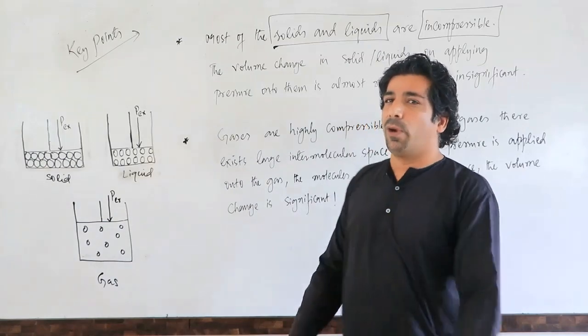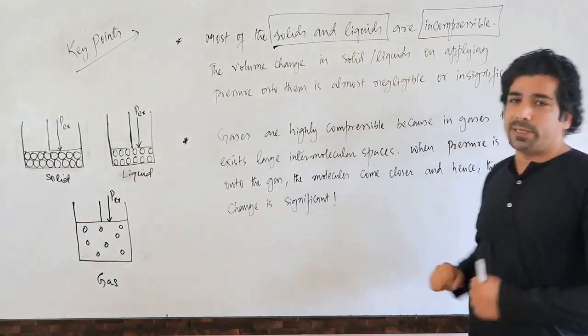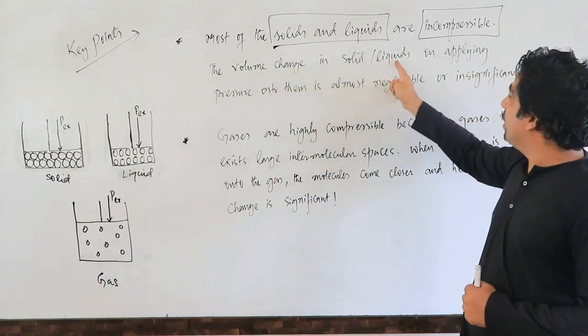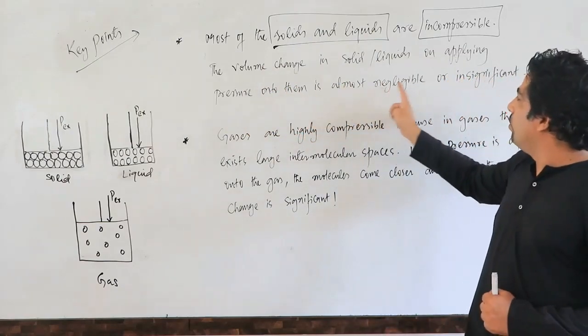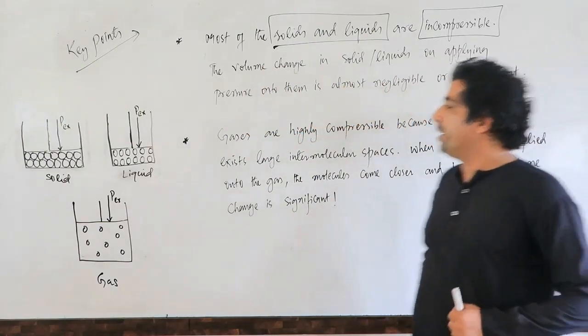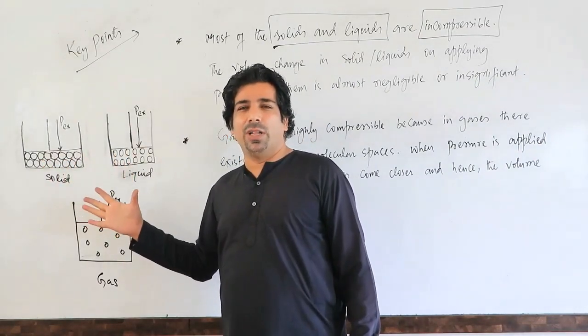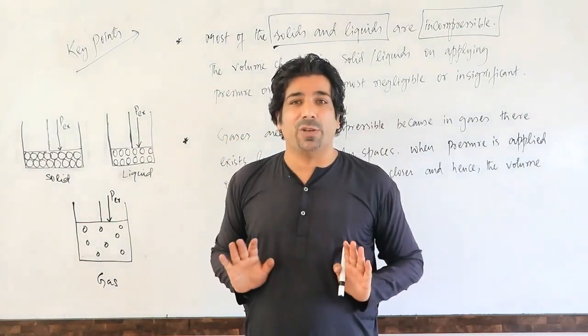So I have written some points here, my dear friends. Most of the solids and liquids are incompressible. The volume change in solids and liquids on applying pressure onto them is almost negligible or insignificant. That means the volume change here and here is so small that you neglect it, so we call it an insignificant change in volume.